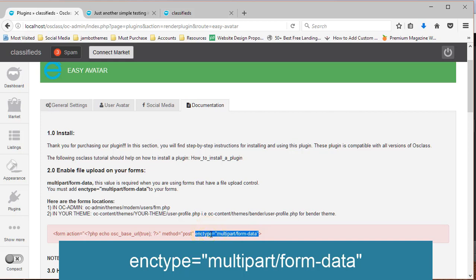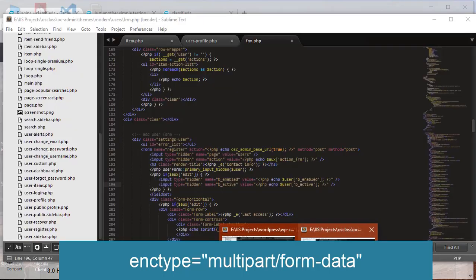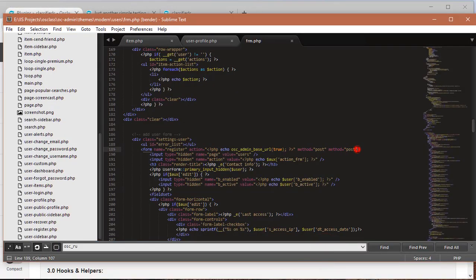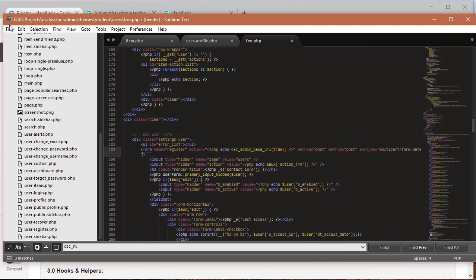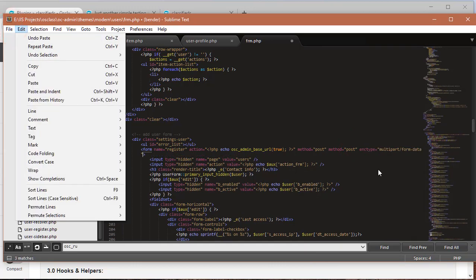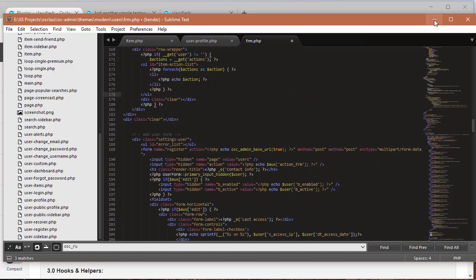There you have it. Then I'll just copy it there and save. No, before I save this form, I want to show you something.